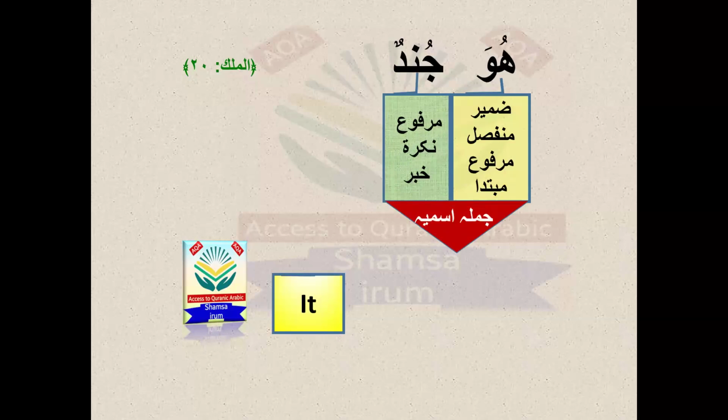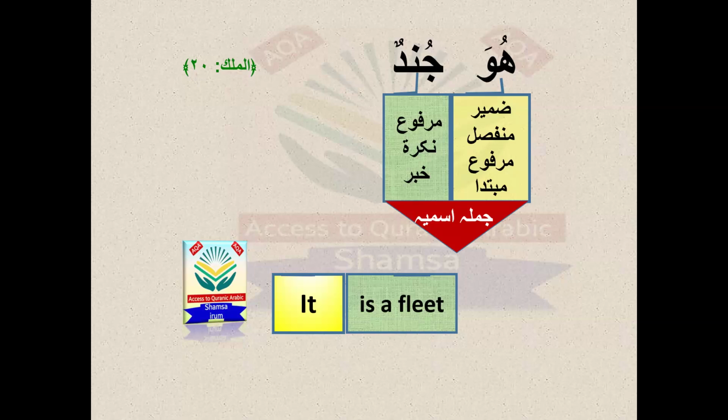Translate. Now we will translate. It is a fleet. So why use "it" here? I already explained before that there is no specific word for the neutral gender, as in English "it". In Arabic, we will use either huwa or hiya, like a masculine or feminine word, but there is no specific word for the neutral gender, like "it" in the English language.